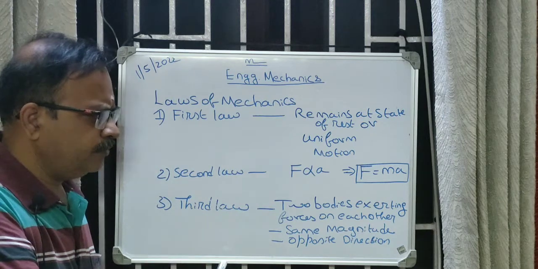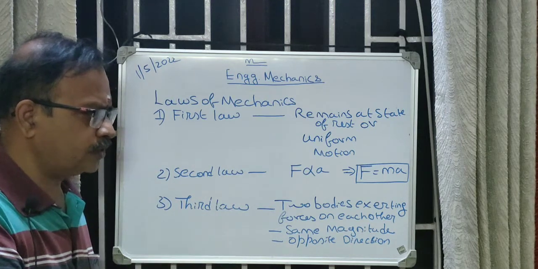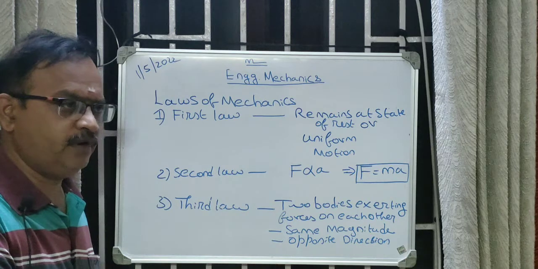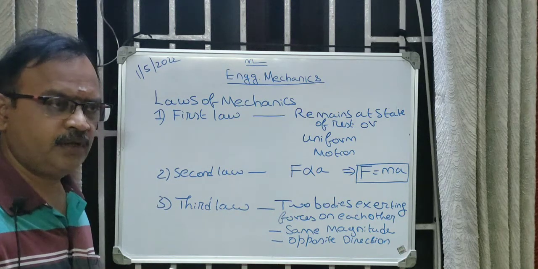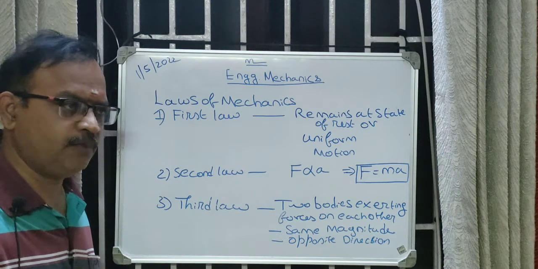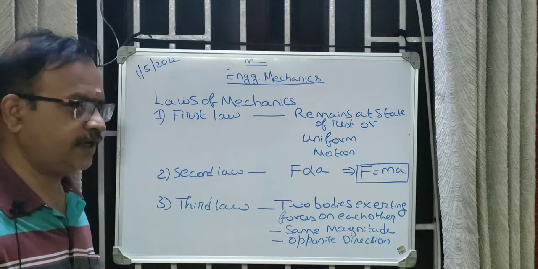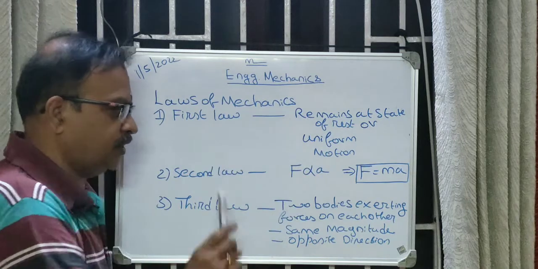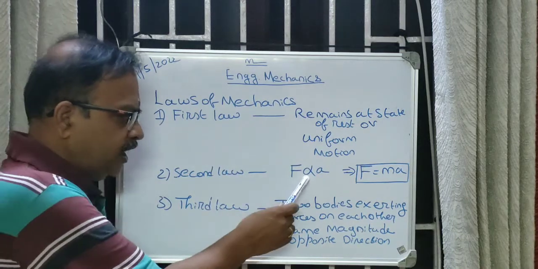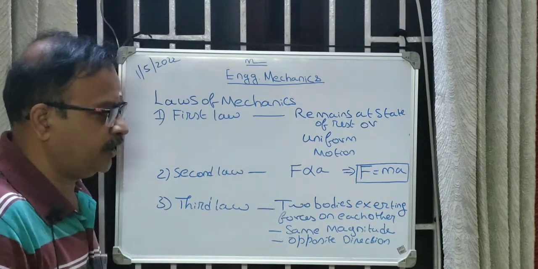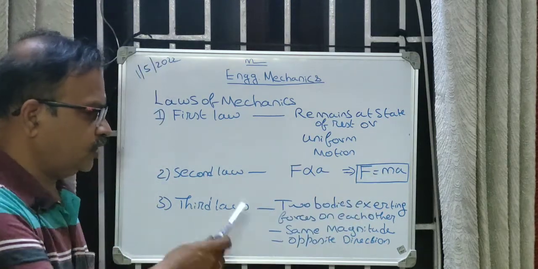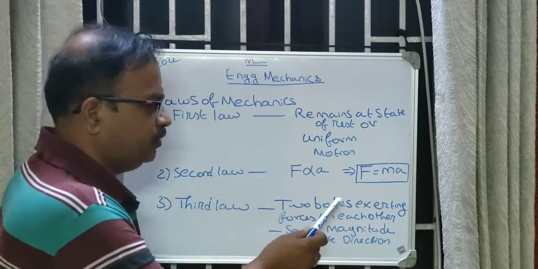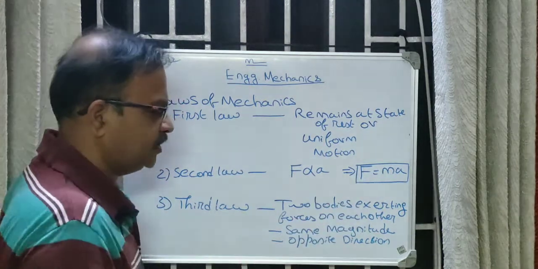A body, if it is acted upon by a force, the acceleration of the body will be directly proportional to the force acting on the body. So force is directly proportional to acceleration. If the proportionality is removed, a constant is incorporated. So force is equal to mass into acceleration. So the second law establishes a relationship between force and acceleration.